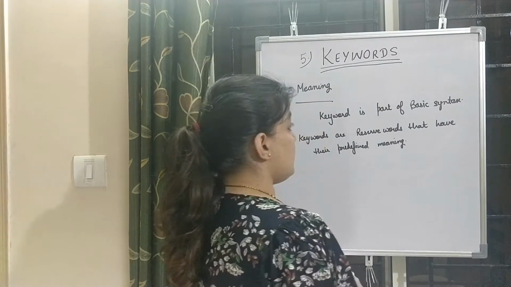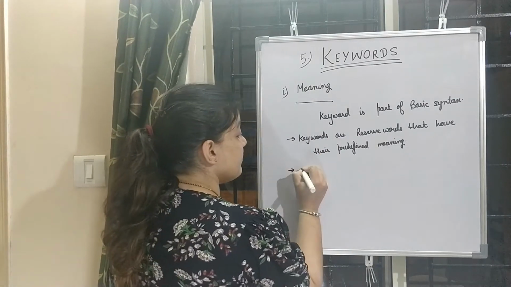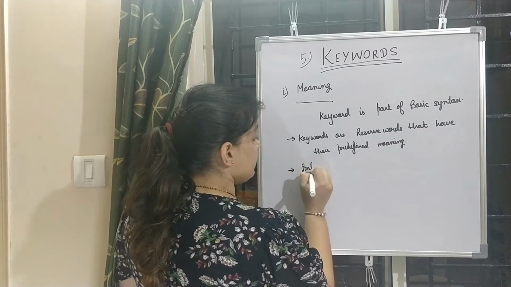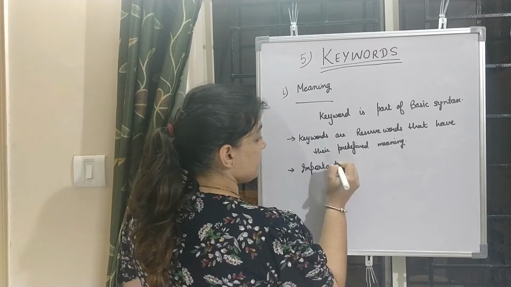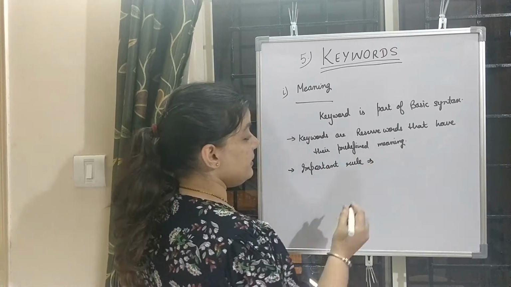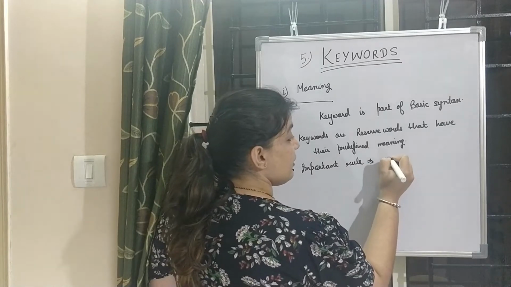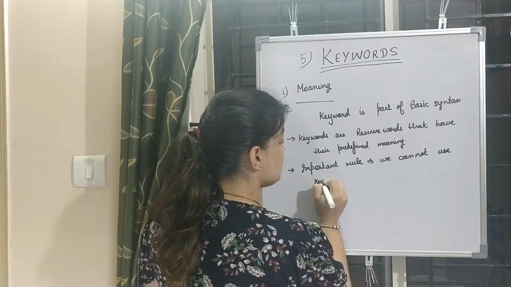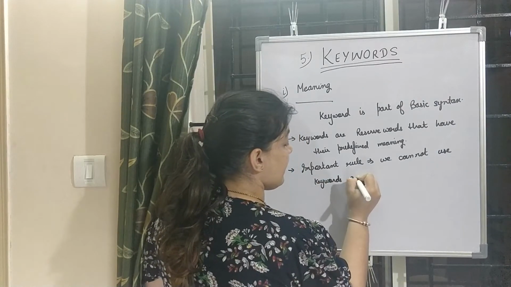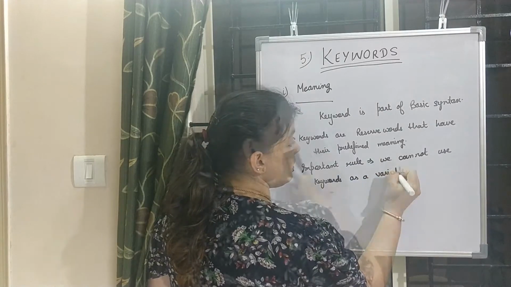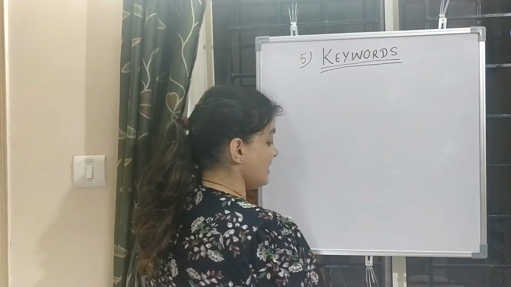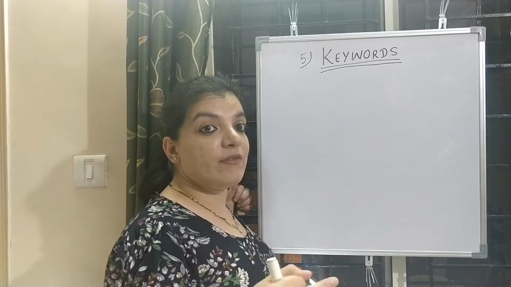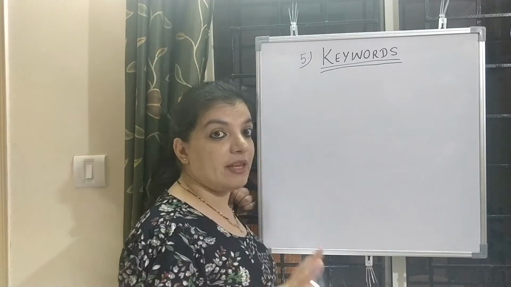Let us consider an example of a C program so that you can easily understand how keywords have their predefined meaning and why we cannot use a keyword as a variable name.